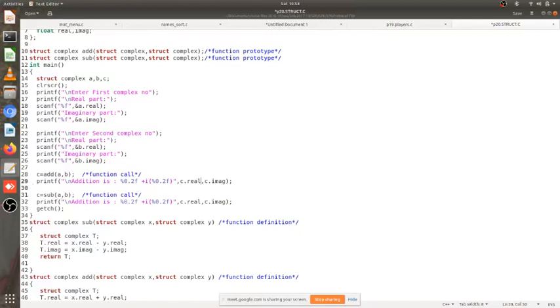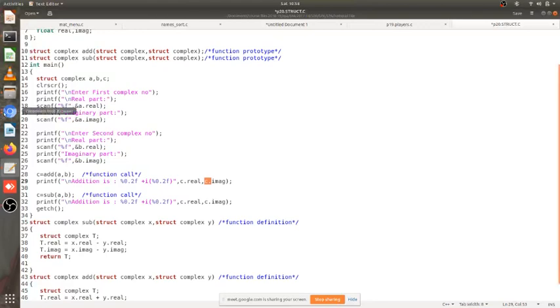Again, while printing the result I am accessing the real part and imaginary part using the variable name, dot, the member variable name. So the variable name is of the structure complex type, and then dot the member variable. There are two member variables, real and imag. So we are trying to access those member variables here and print the values.